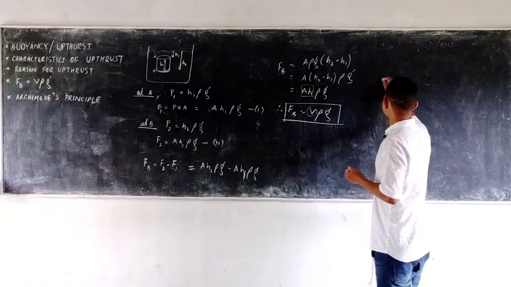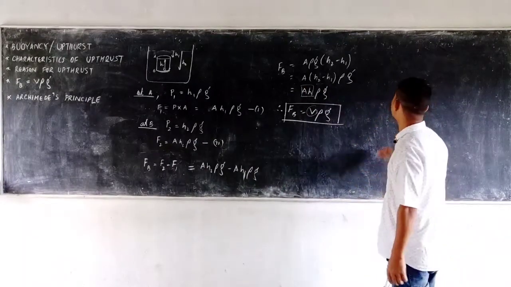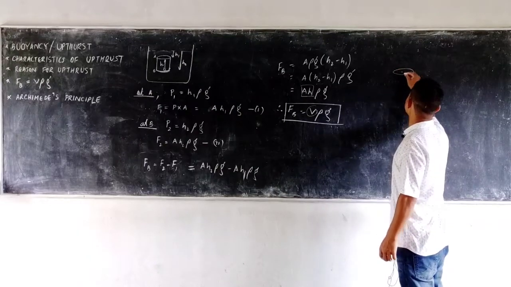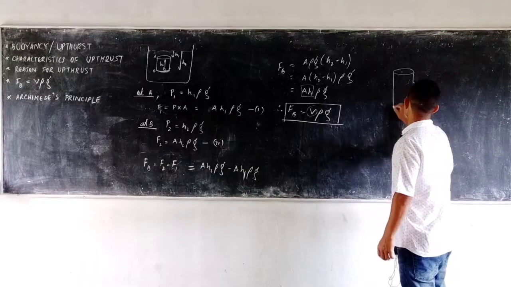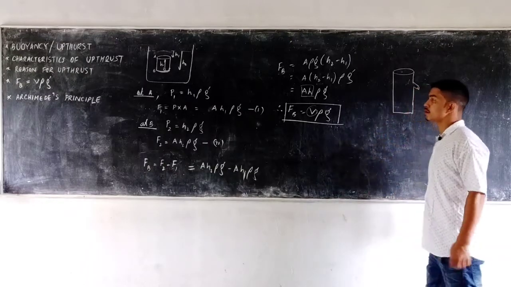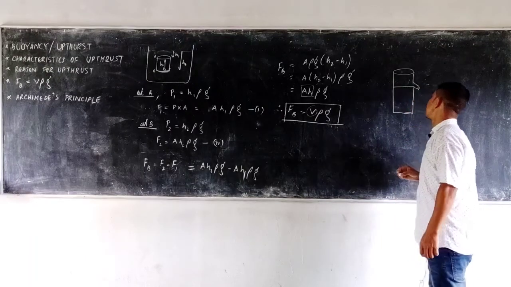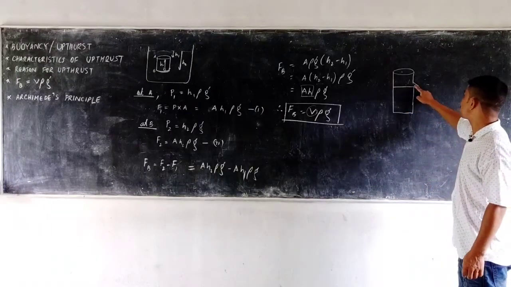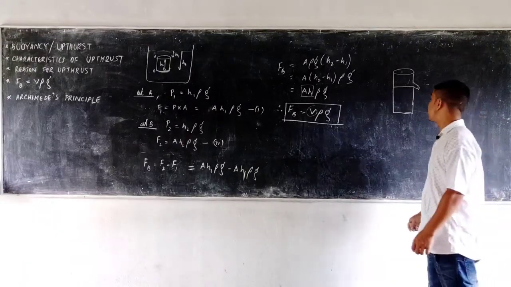For example, to verify this law experimentally, we need a Eureka can. A Eureka can is something with an outlet. So to verify this experiment, what can we do? We can fill water in a Eureka can up to the brim, up to the level where we have an outlet, so it cannot hold any more water.